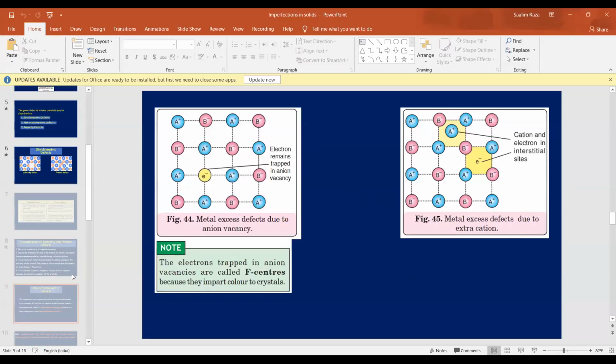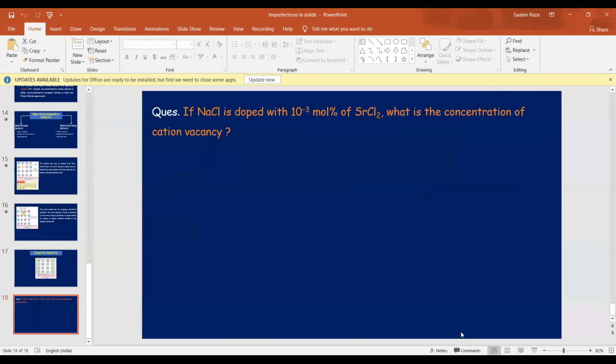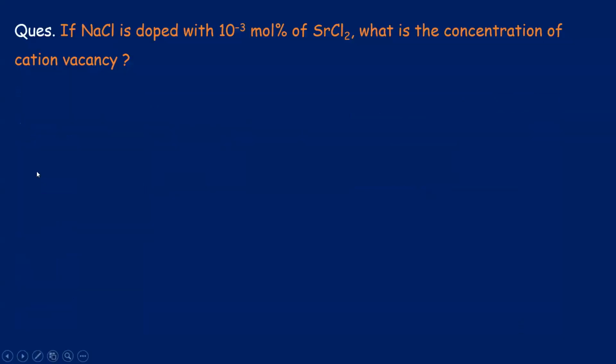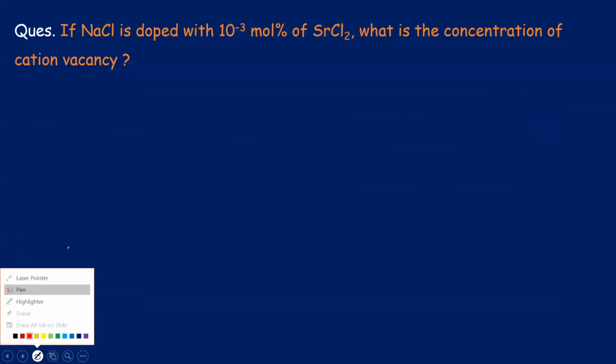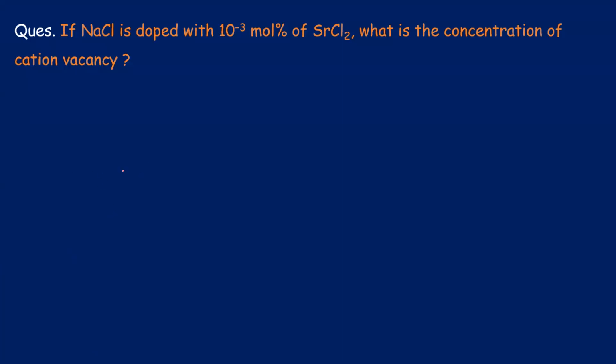I wrote all of those things, and all of those things will be vacant now. You knew this much already. This will be equal to the number of cation vacancies, which is 10 to the power minus 3 mole percent. So this will be equal to 10 to the power minus 3 into Na divided by 100, since percent is 100.